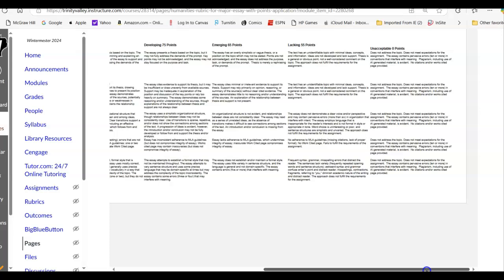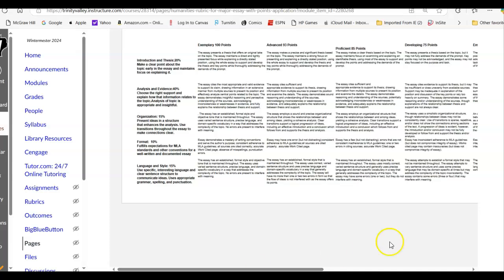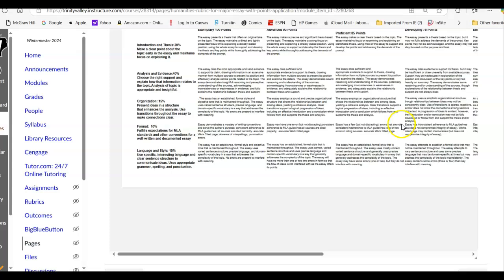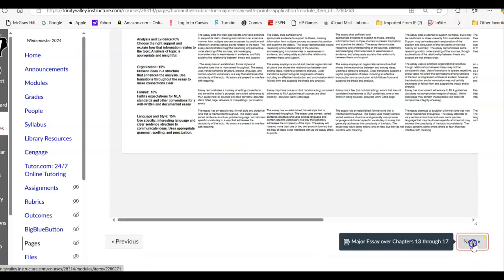For instance, if you do use AI, if plagiarism is detected, I click over here for the zeros. If you do not fulfill the requirements for the assignment, I can click here or here. And again, areas that you need to look at, you can read over those. So I provide you the rubric that I will be using to score your essay. All I do is just read your essay, determine which of the boxes it fits, and I click the box. And then the grade generates.